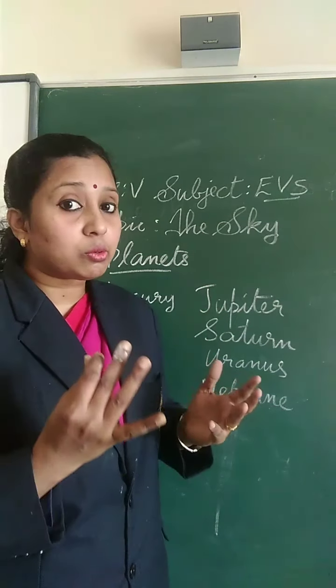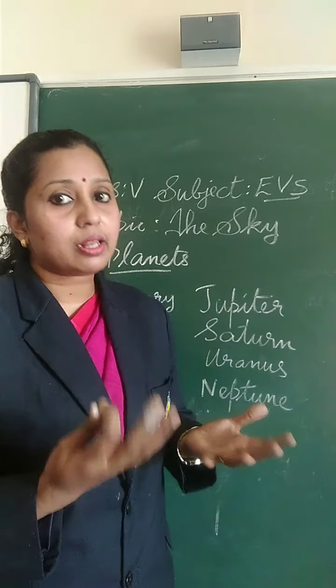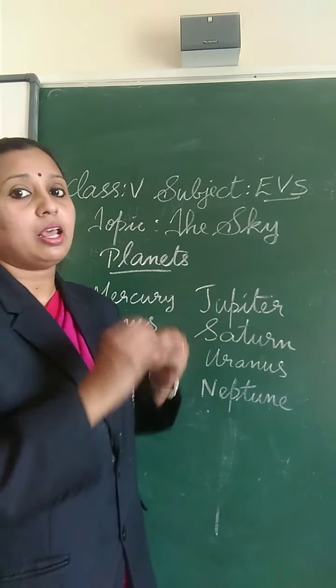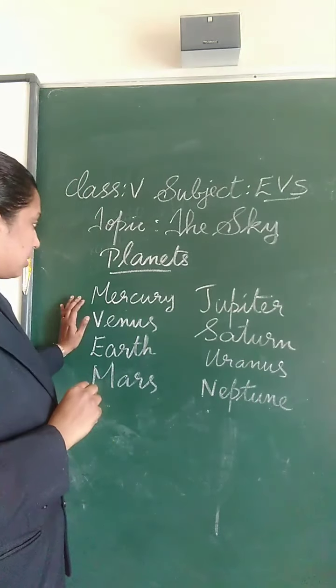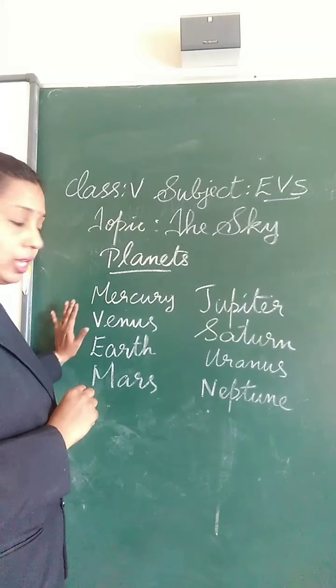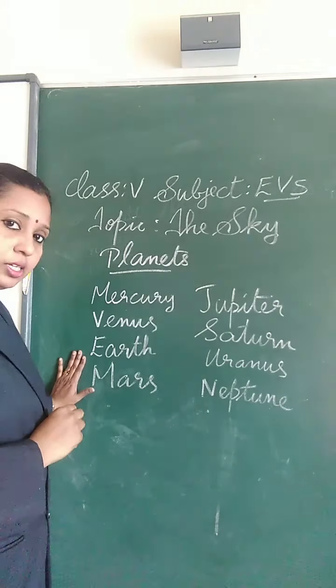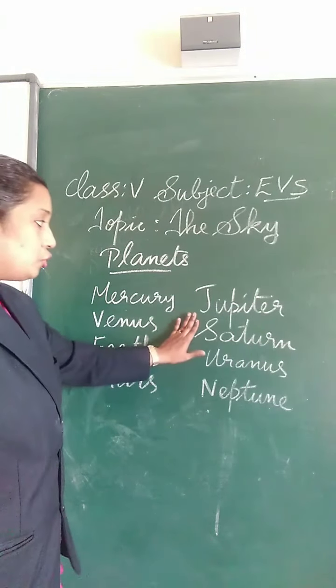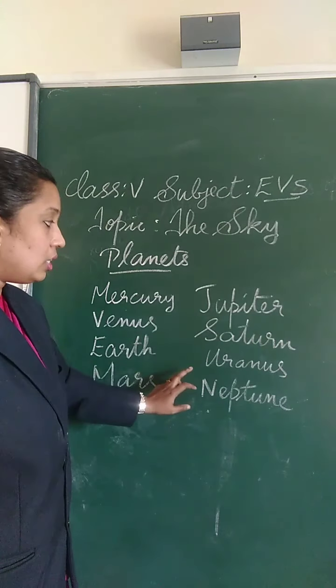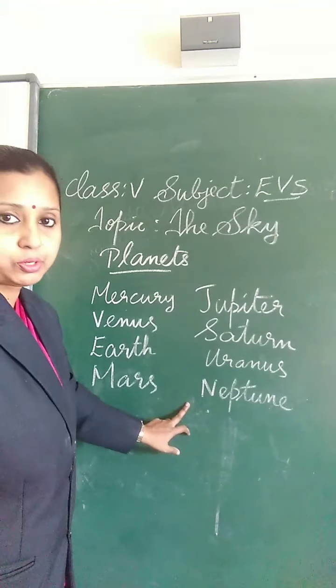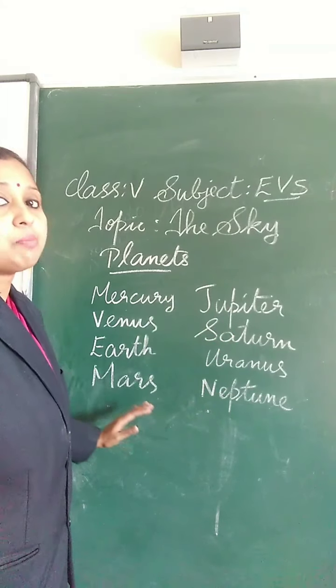And already I told you how many planets are there? Yes, 8 planets are there. And what are they? The first planet is Mercury, Venus, Earth, Mars, Jupiter, Saturn, Uranus and Neptune. These are the 8 planets.